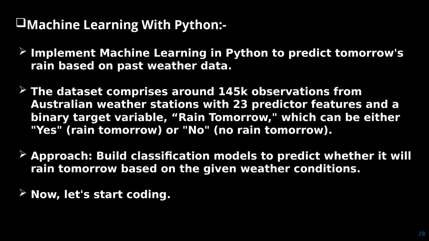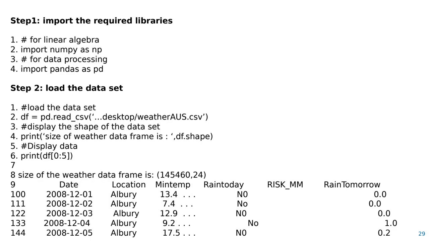Now next is machine learning with Python. How can we start coding in Python? Suppose I have taken an example. In step 1, if we implement any machine learning code with the help of Python, first we import the required libraries.